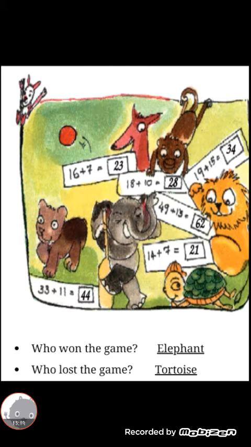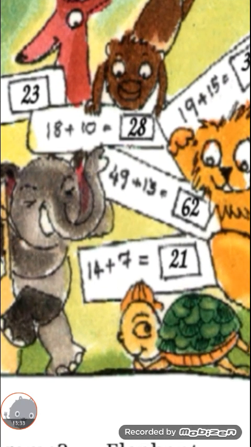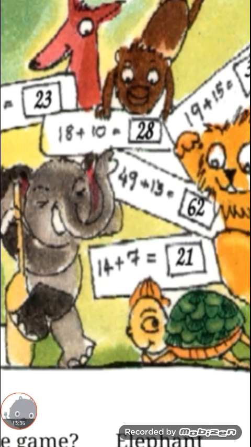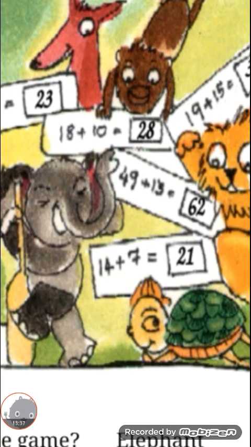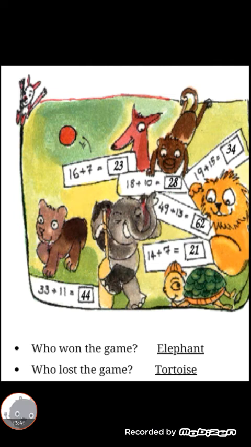Elephant. Next you see another question. Who lost the game? Children, lost means who got very low marks. Children, here 21 is a low mark, right? Comparing to other numbers, 21 is a low mark. Who has this? The tortoise has this board. So take a pencil and write TORTOISE, tortoise. Children, do you understand?